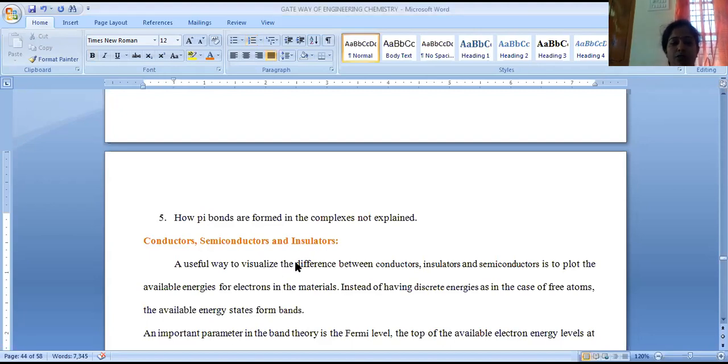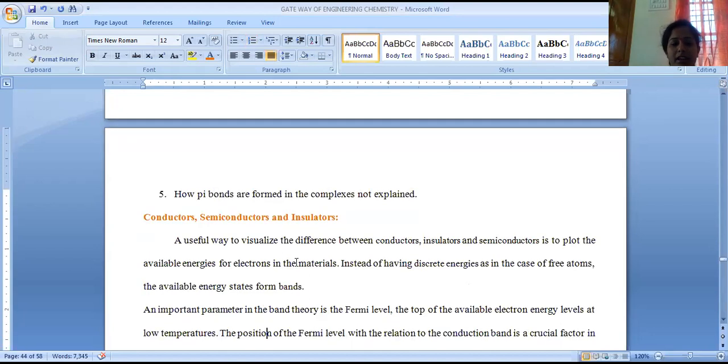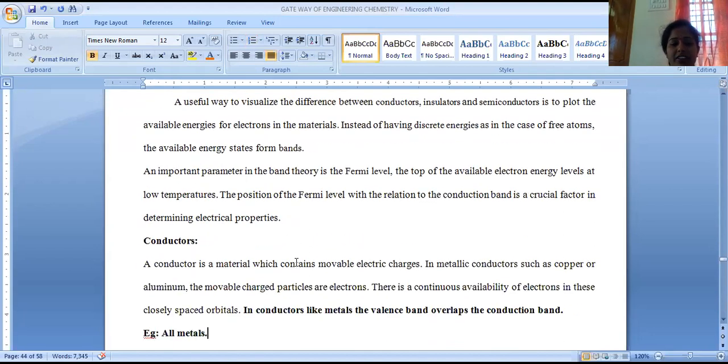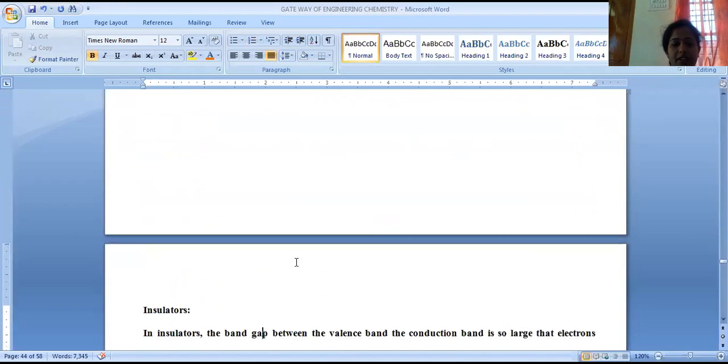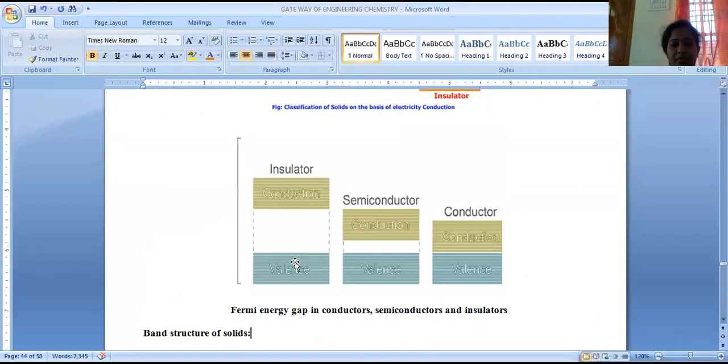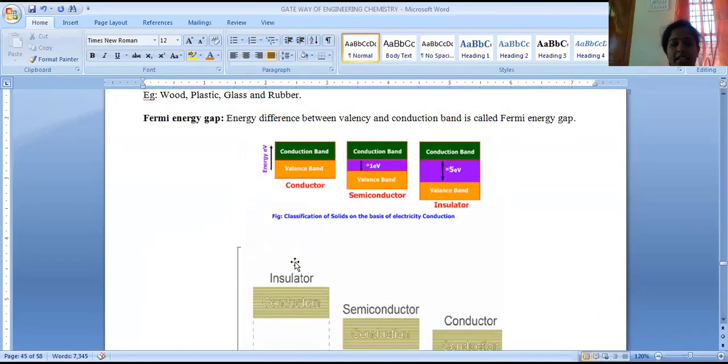A useful way to visualize the differences between conductor, insulator, and semiconductor is by plotting the energy difference. By seeing this picture, we can easily identify this plot. Energy increases in electron volts.